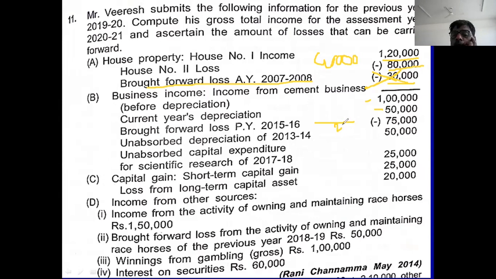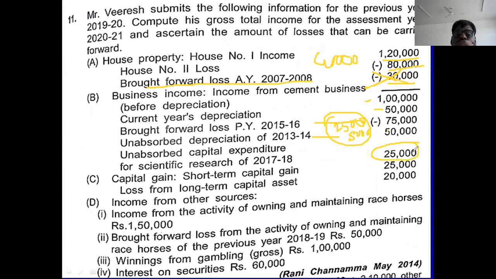Then remaining 25,000 loss remains, and here 50,000 remains. Totally 75,000 loss remains. You adjust this 75,000 with any other head.